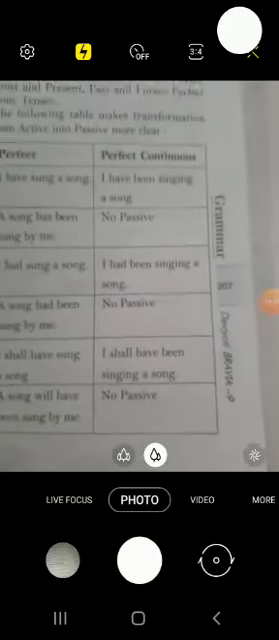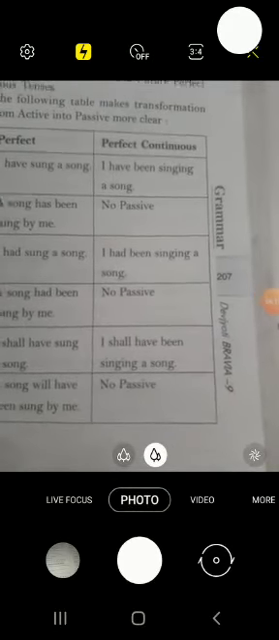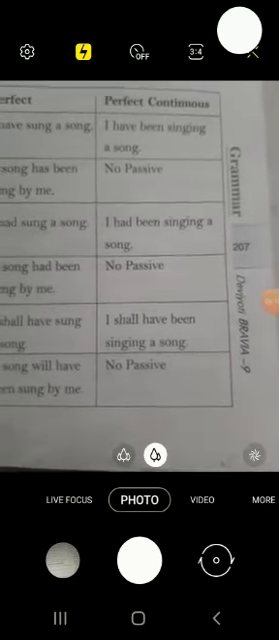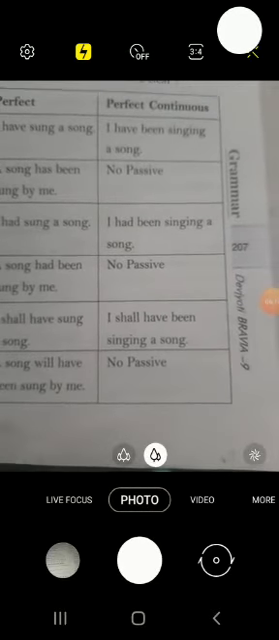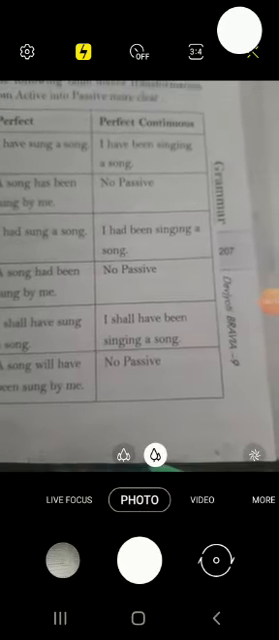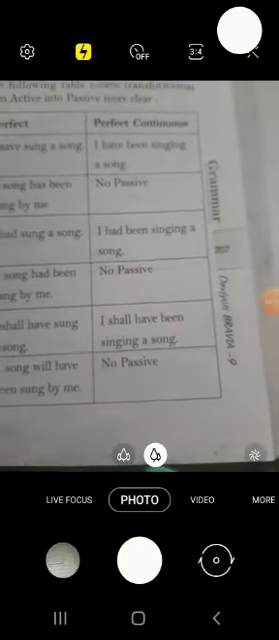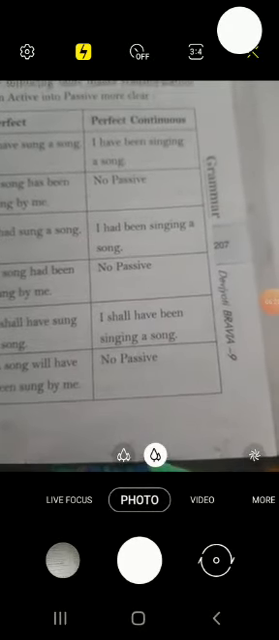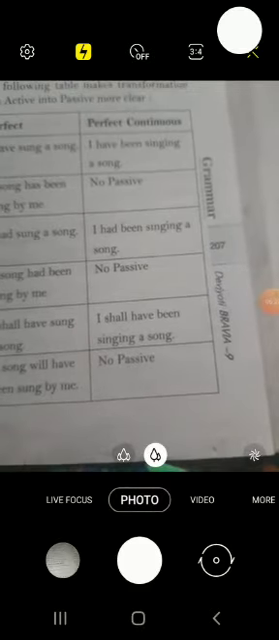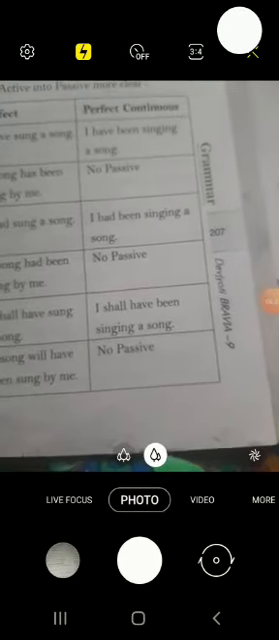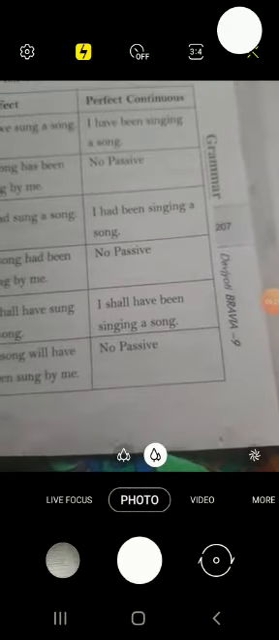Now come to perfect continuous. I have been singing a song. So perfect continuous does not have a passive voice. Remember children, in tense we learned perfect continuous, but perfect continuous of active does not change into passive. They will remain the same.